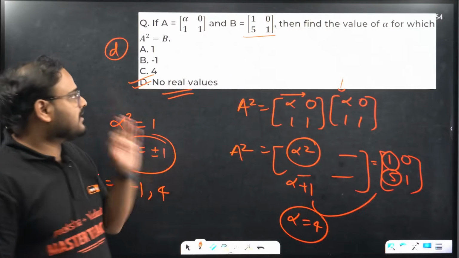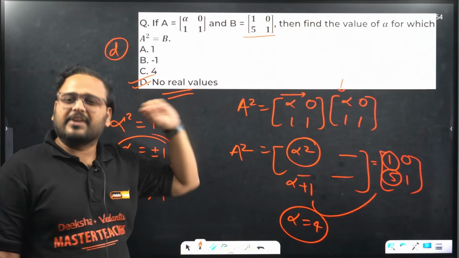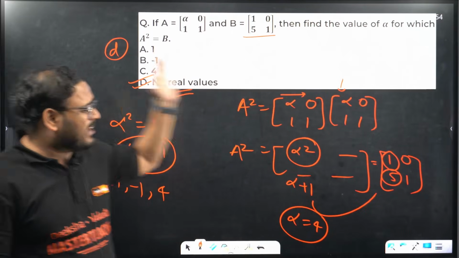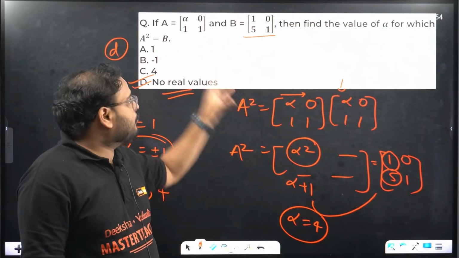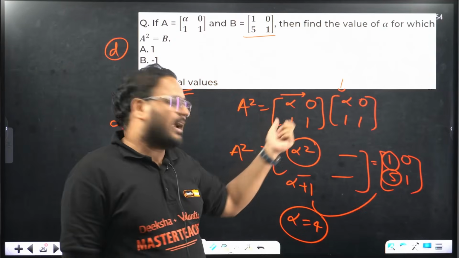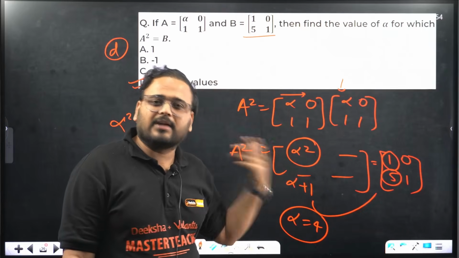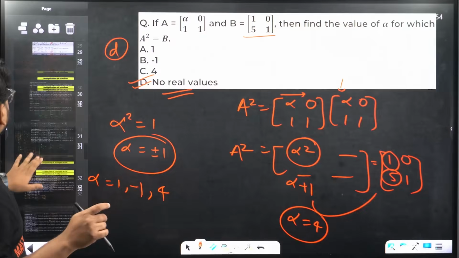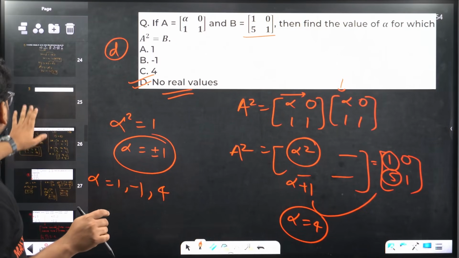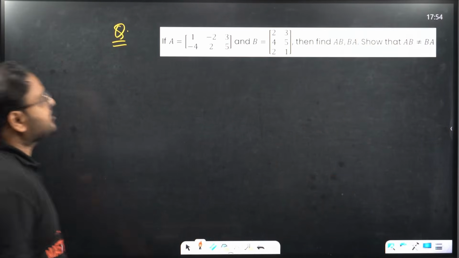But usually, please understand, if you're looking to find any missing variable, you won't have to do the entire multiplication, or entire finding of inverse or anything. Just try to look for the option whichever is most suitable one and do the minimal operation to get the result. Acha, I forgot we had a question to solve. Remember that property wala question? Where is it? A, B, B, A. Here it is. Let's solve this one.